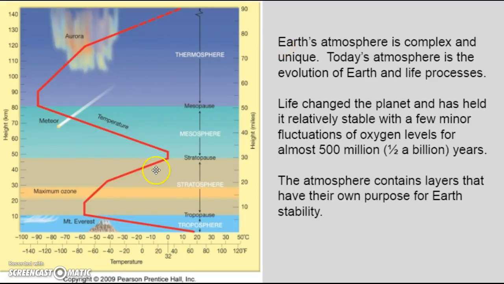In final, last picture, back to the original picture I was showing you earlier. Earth's atmosphere is complex and unique. Today's atmosphere is the evolution of Earth and life processes. Life has changed the planet and held it relatively stable for a few minor fluctuations of oxygen levels for almost 500 million, about a half a billion years. The atmosphere contains layers that have their own purpose for Earth's stability.